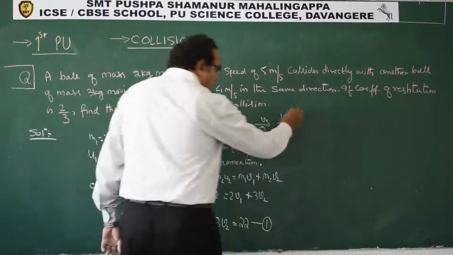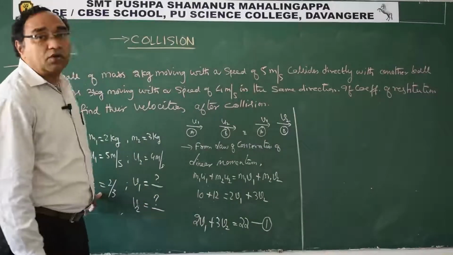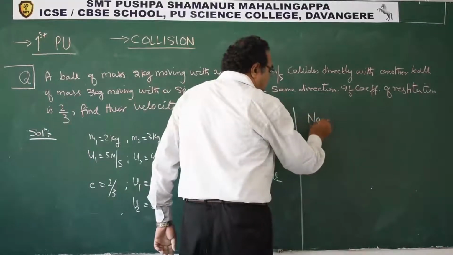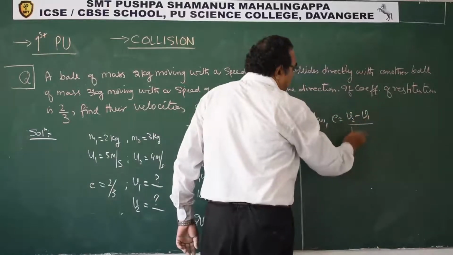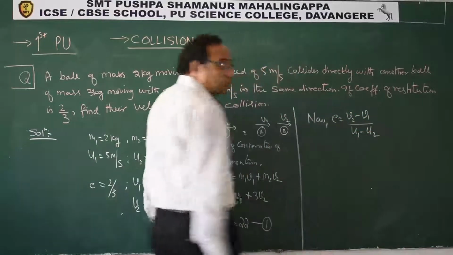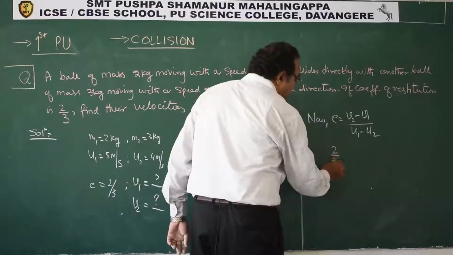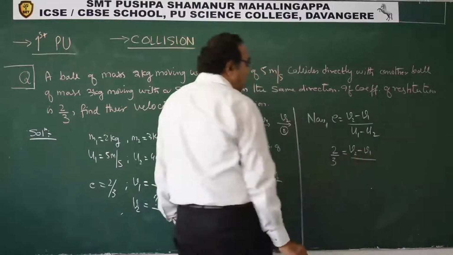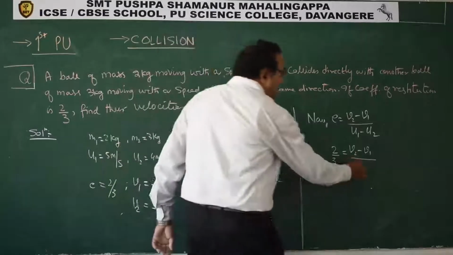The second equation, how to get? The second equation we get from the fact that the coefficient of restitution is given to us. Now E is equal to V2 minus V1 by U1 minus U2. This is known to us. So E is 2 by 3, equal to V2 minus V1 upon U1 is 5, U2 is 4. 5 minus 4 is 1.